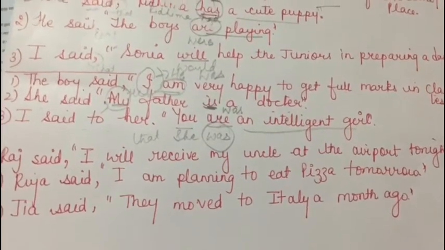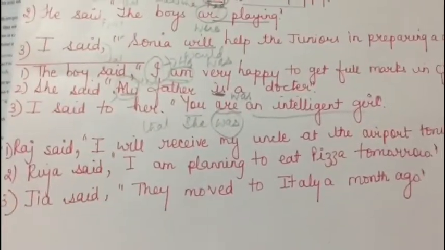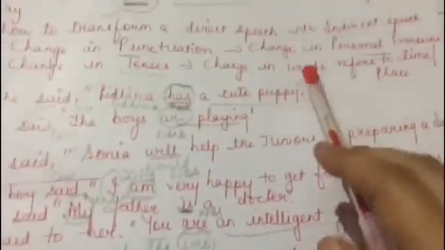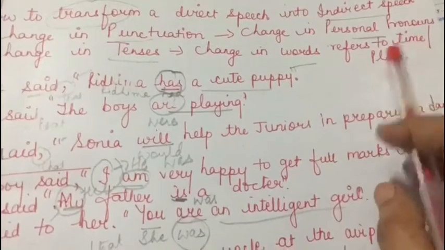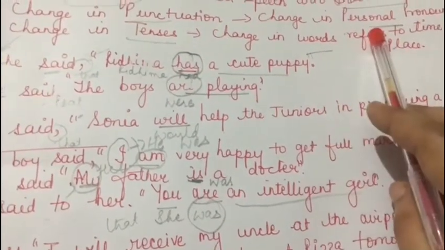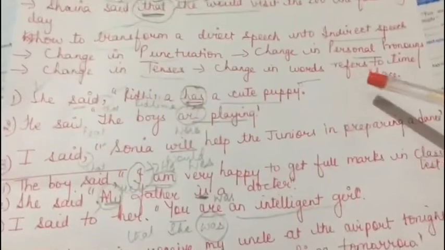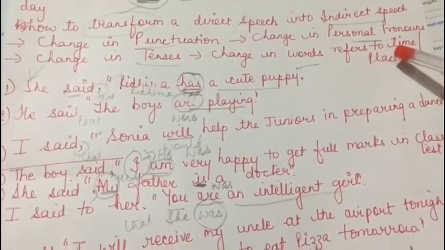So the next thing that you have to keep in mind while you are converting a direct speech into indirect speech is that there are changes in words that refer to time and place which also take place while converting a direct speech into reported speech. Before solving examples, you need to know what changes will take place related to time and place. Just go through these.